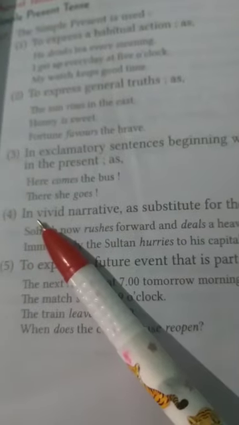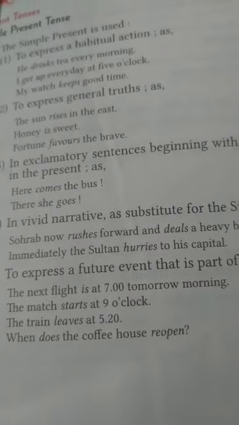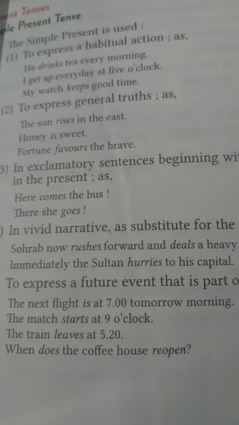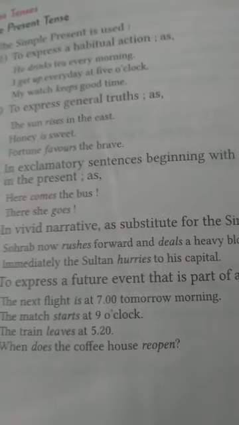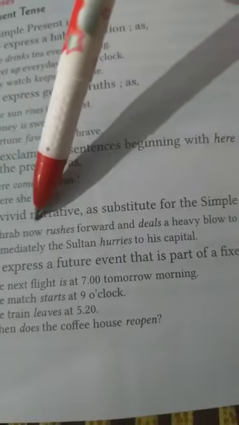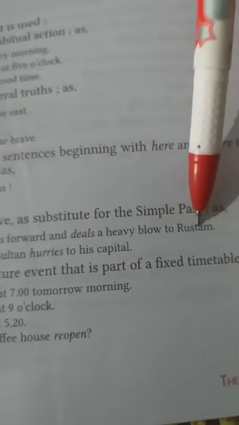Now the fourth point is in vivid narrative as a substitute for the simple past. Sometimes when we narrate, that is, when we talk about something that happened earlier, at that time also we use simple present tense, like: Sohrab now rushes forward and deals a heavy blow to Rustam.